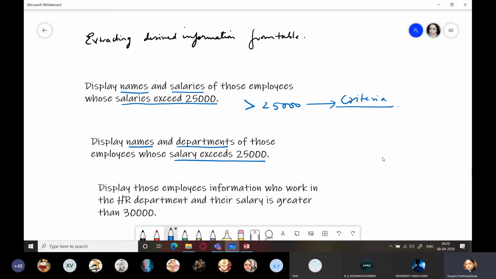Now in this question, there are two conditions. One is employees who work in the HR department. Other is salary should be greater than 30,000. And there is AND over here. It means both have to be true. The HR department should be there, and salary should also be more than 30,000.